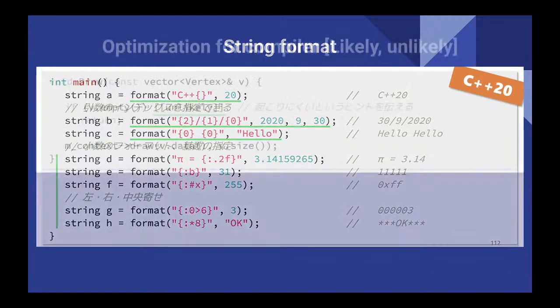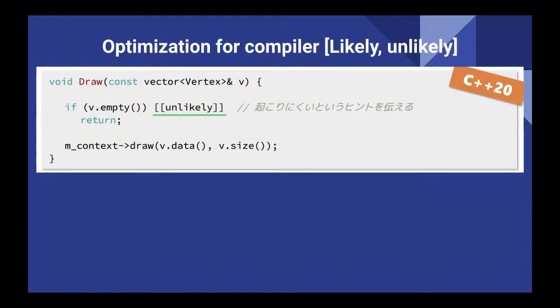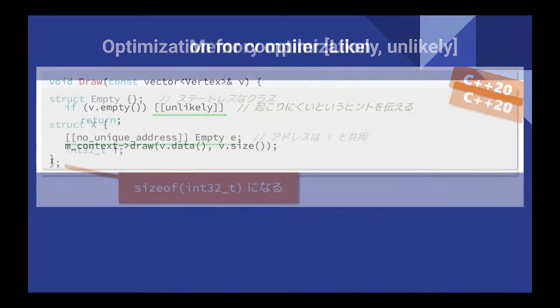Then also optimization for the compiler. This one is very unique to C++: likely and unlikely. If some branch is most likely or unlikely to be used, we can just tell the compiler this won't happen much. So we can define that as unlikely or likely. Then the compiler will optimize automatically when it compiles.